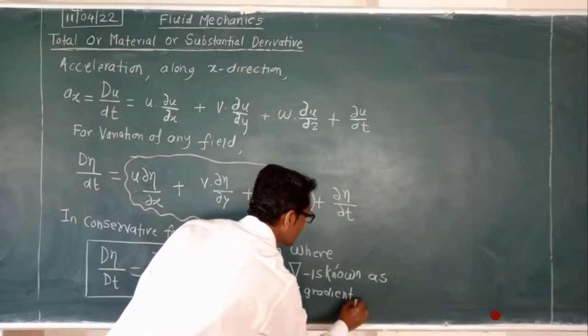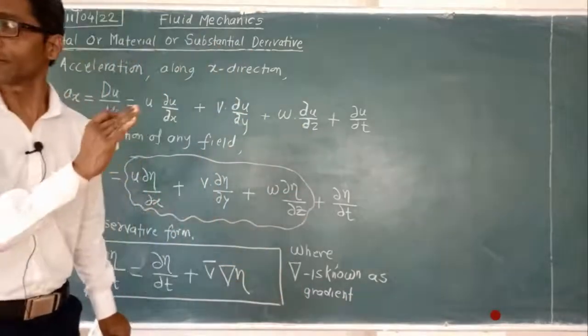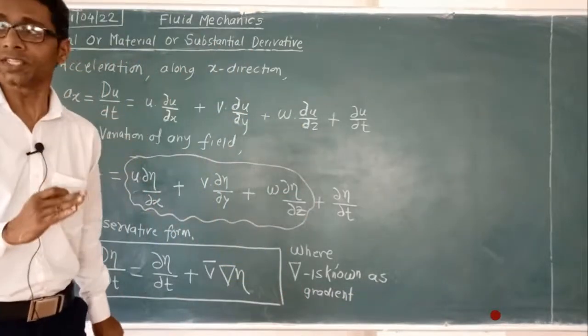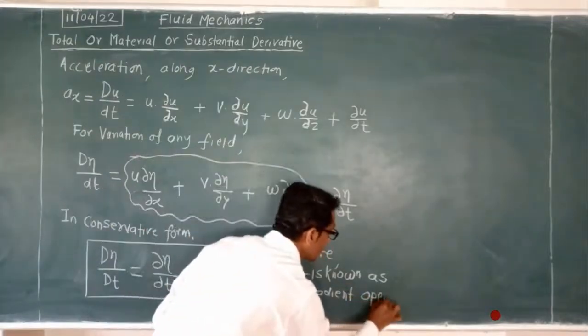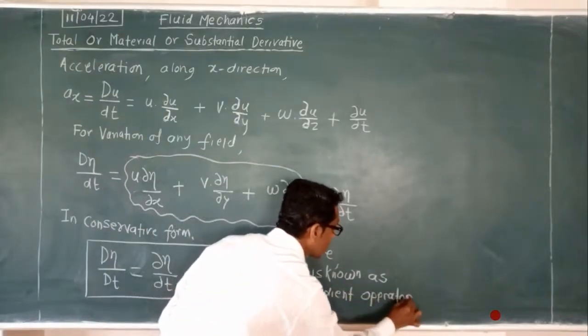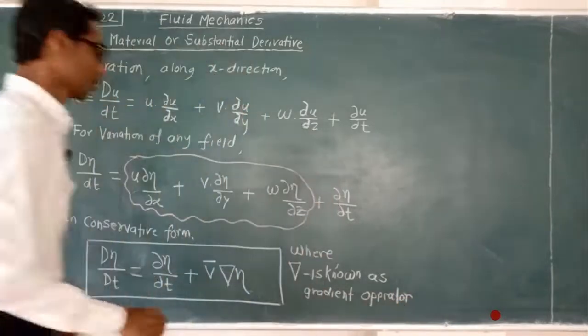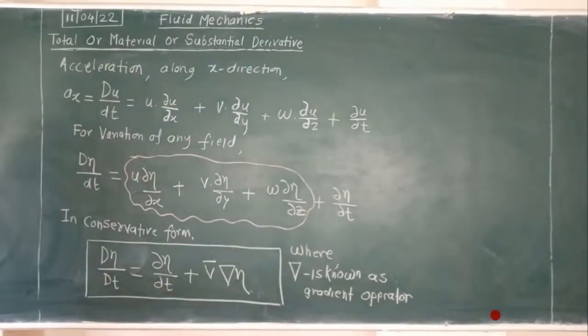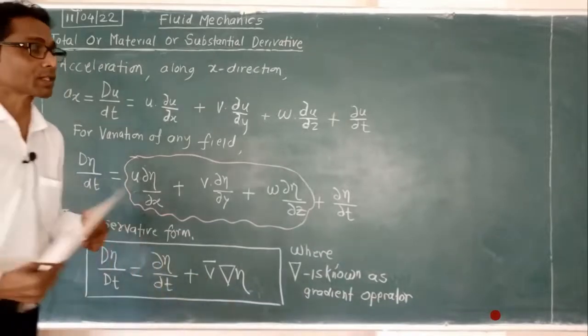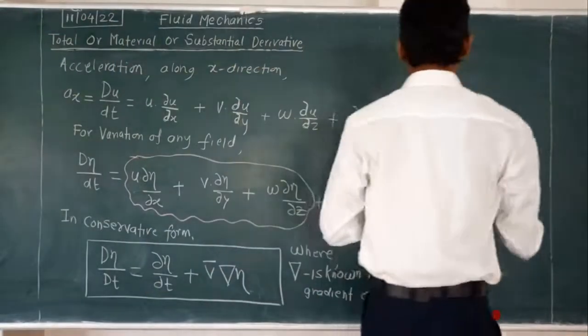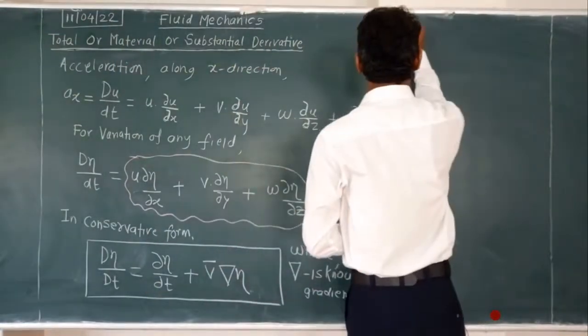Gradient means slope, when there is some change, variation. Now for this vector we will have a clarification. Write down, velocity